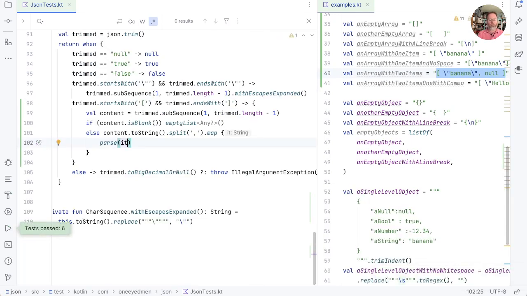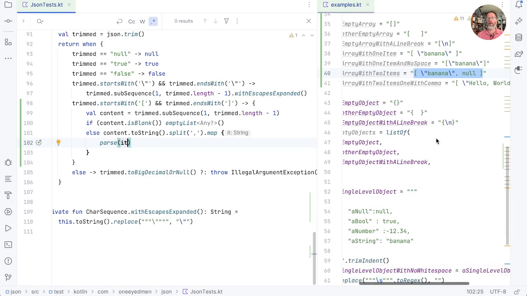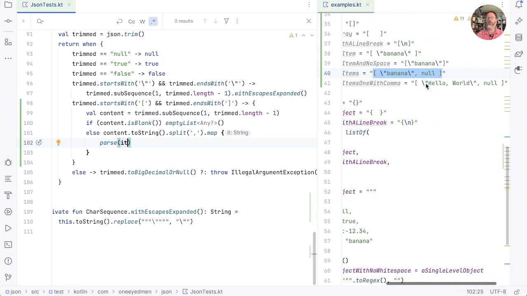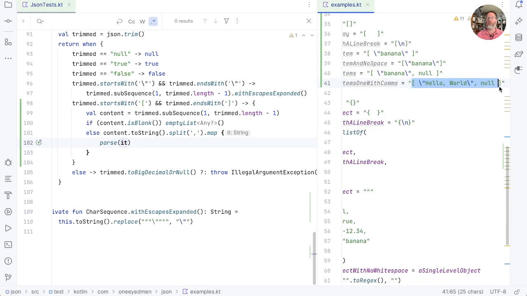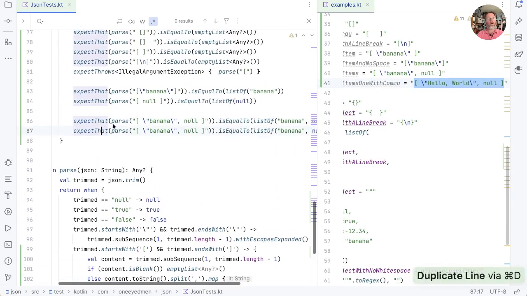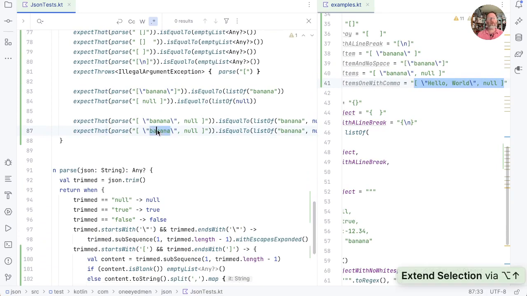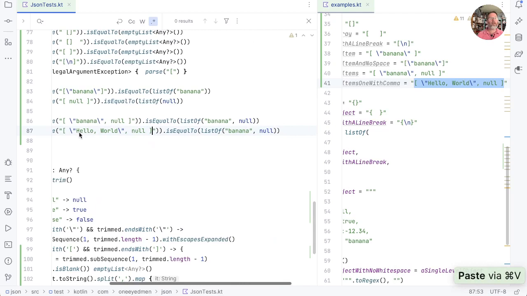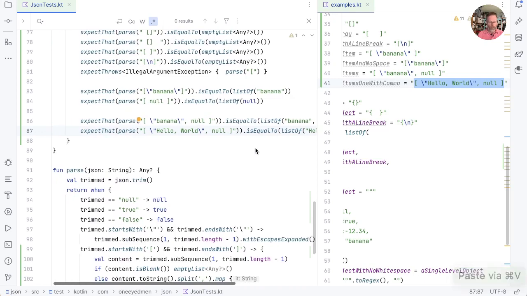Why, yes, it does. But, and you may see where this is going, if we put a comma inside our string, we have problems. So if I take this and duplicate it and use that in there, what we expect to get back is our hello world as a string with the comma in it and null.